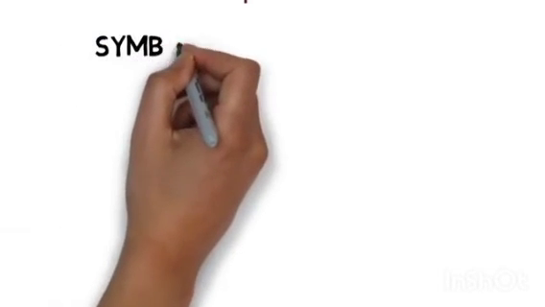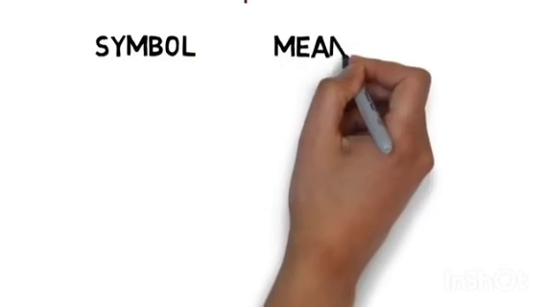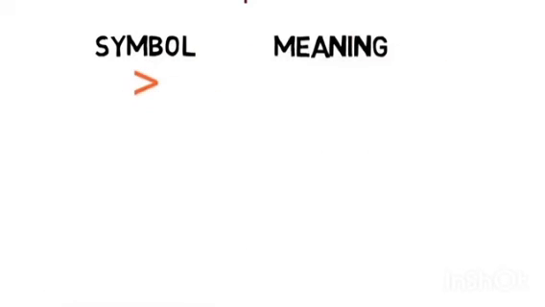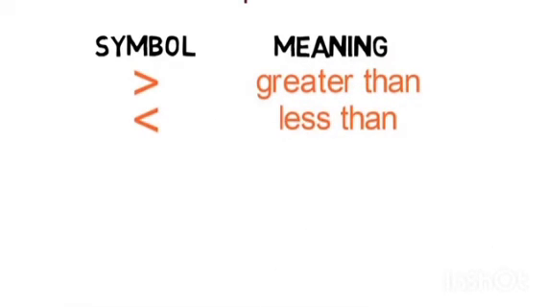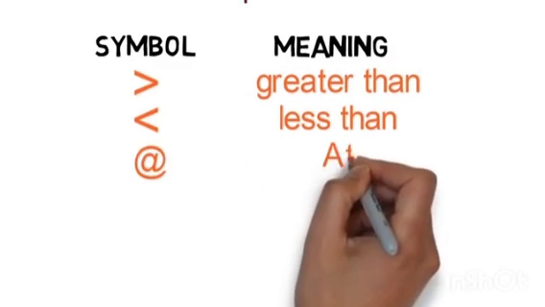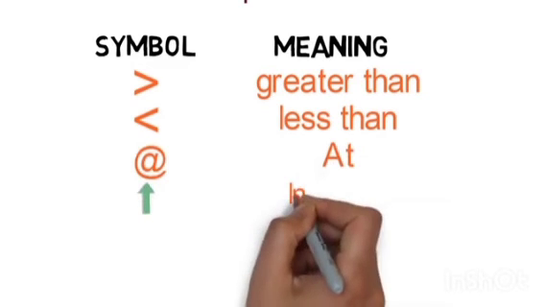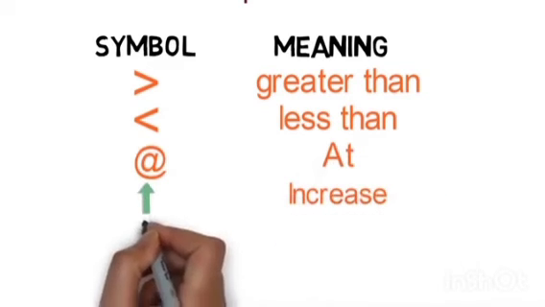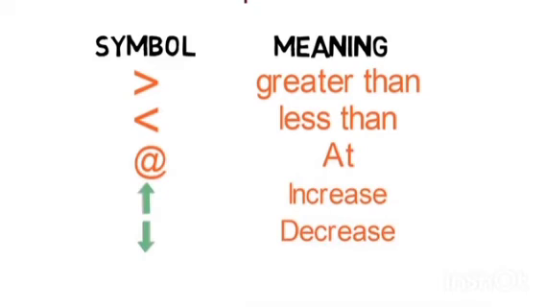Next we will come to the symbols, meaning the general universal symbols that we generally use, like greater than, less than, this at. Then the next one is the upward arrow for increase, the downward arrow is for decrease. So these are some symbols that we can generally use for our note making.